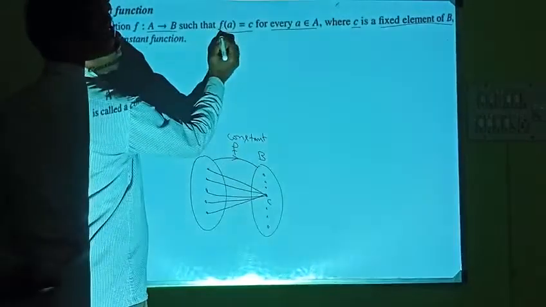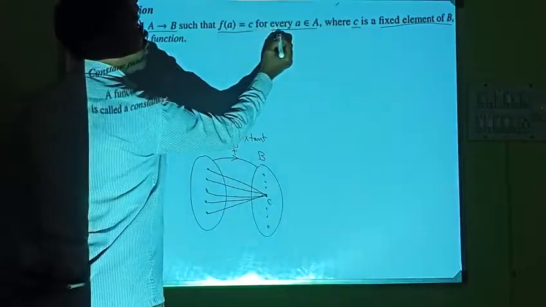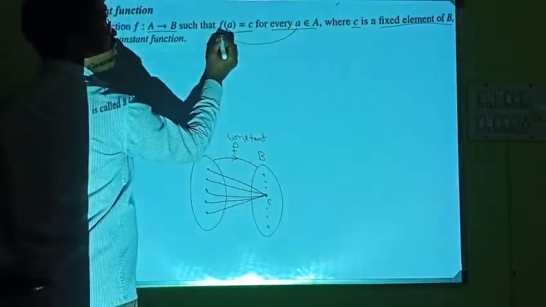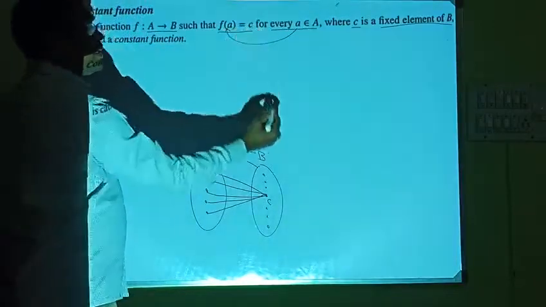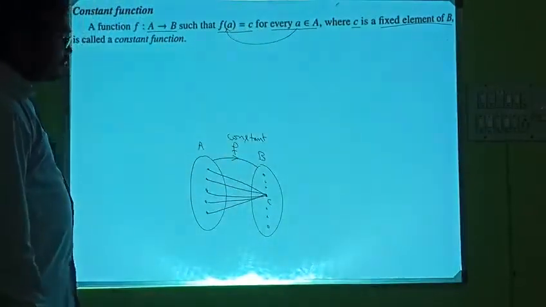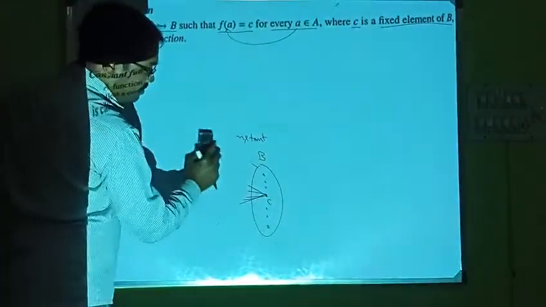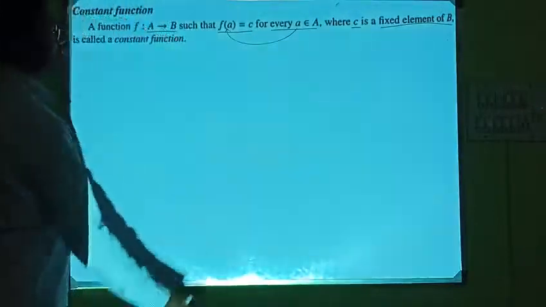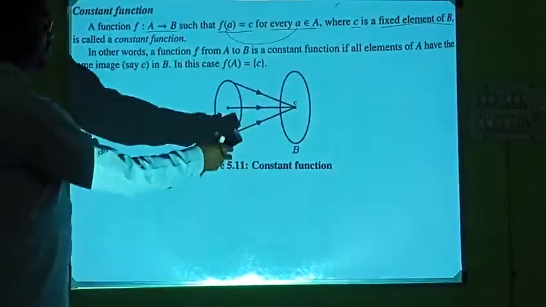Image of a is c for every a. You can vary a, but still c remains the same. This is the diagram.